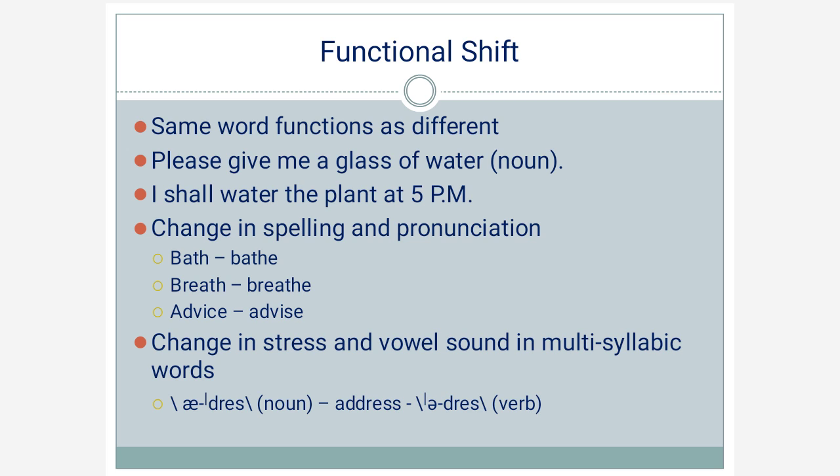But if we use the same word as a verb, then we must pronounce it as address. So we see there is a change of pronunciation, the vowel sound is changed, and at the same time stress is also shifted from the second syllable to the first syllable if we use it as a noun and if we use it as a verb.